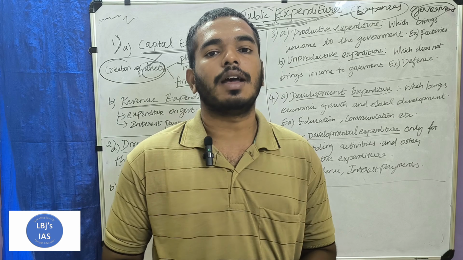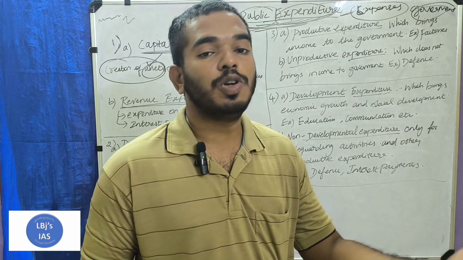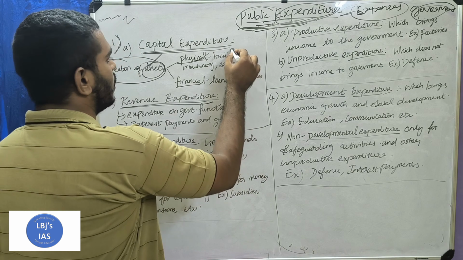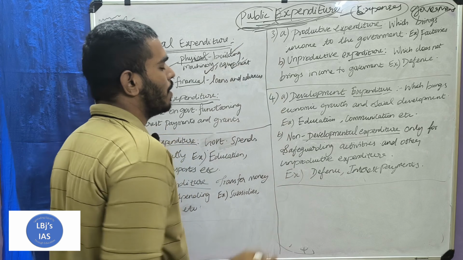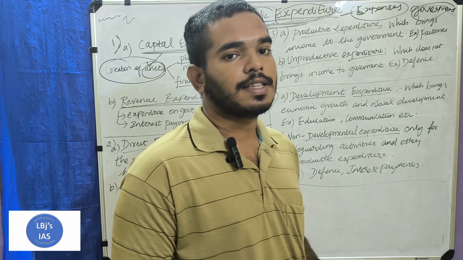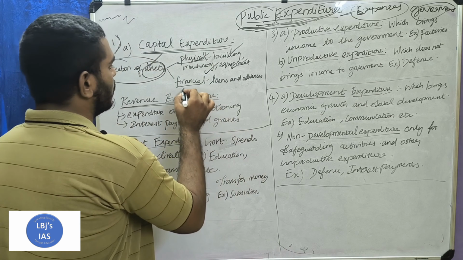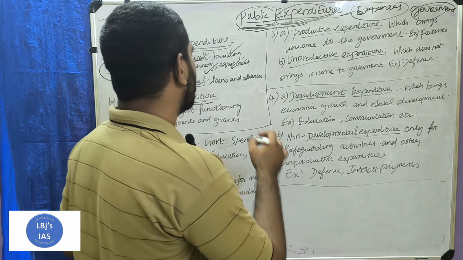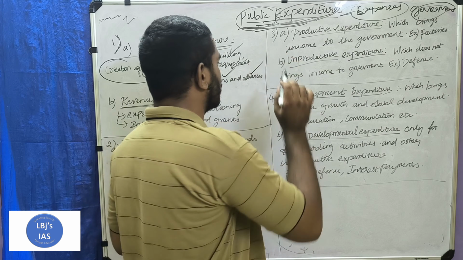Physical assets are assets having a physical presence, which we are able to see and touch. Take for example, a building, machinery, equipment. These are all physical assets because we can see and touch them. The next one is financial assets. Financial assets are nothing but loans and advances.